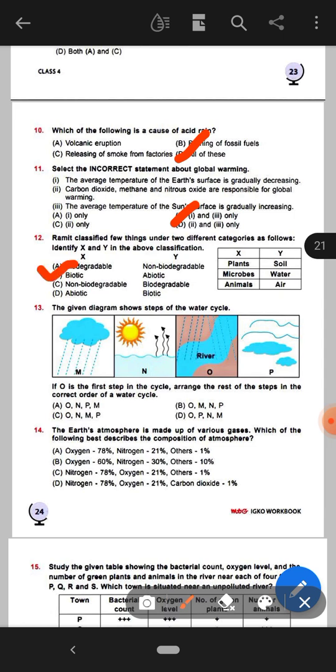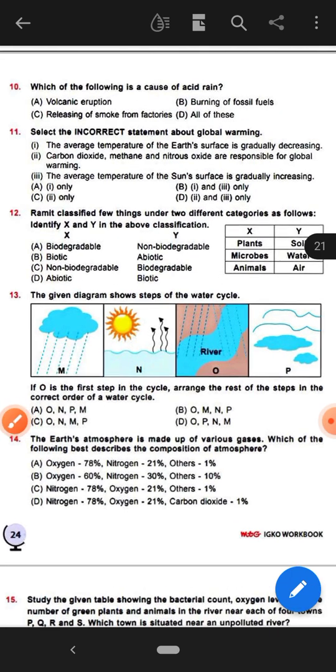Option B. Next, the given diagram shows steps of the water cycle. So if O is the first step in the cycle, arrange the rest of the steps in the correct order of a water cycle. First see this picture.